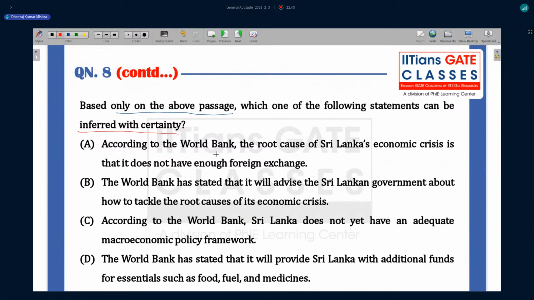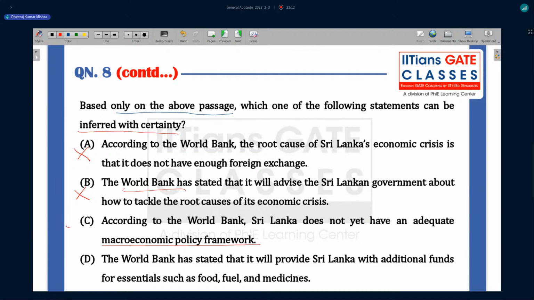According to the World Bank, the root cause of Sri Lanka's economic crisis is that it does not have enough foreign exchange. This is not mentioned anywhere, so this option is not going to be correct. The World Bank has stated that it will advise Sri Lanka. Again, this is not given anywhere. According to the World Bank, Sri Lanka does not yet have an adequate macroeconomic policy framework.